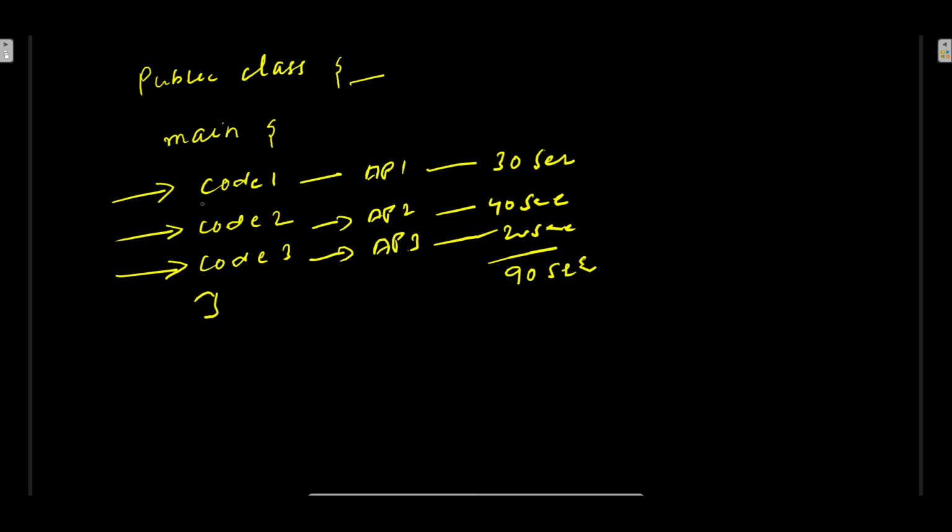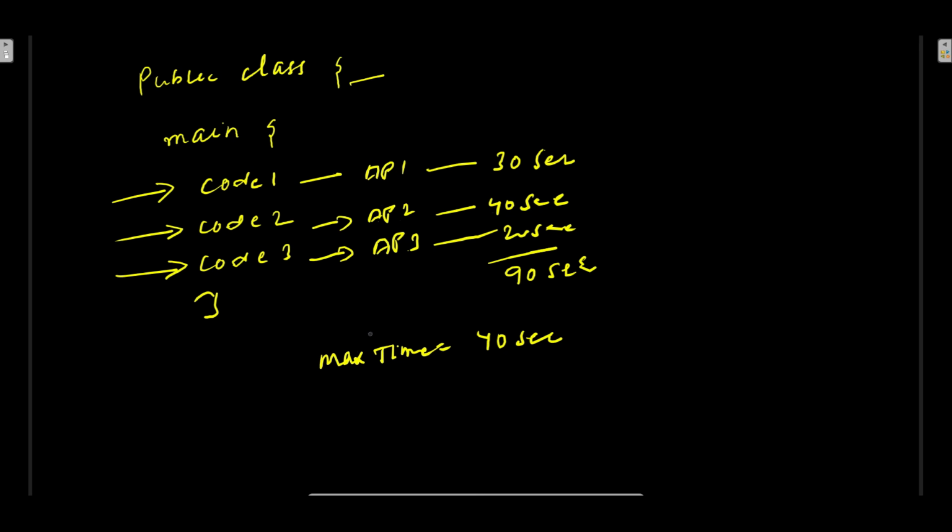When all the code gets called at the same time, the maximum time is taken by one program when you call in parallel. What is the maximum time? Max time is 40 seconds, right? That is the max time your program will take, which is taken by API 2. But within 40 seconds, all three APIs will get called and you will get the performance, right?